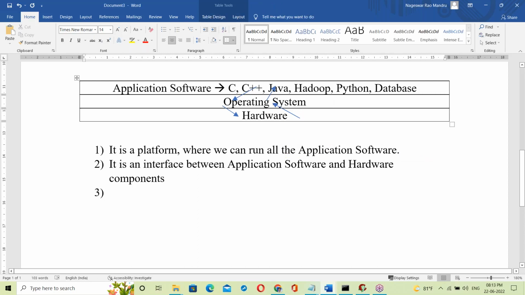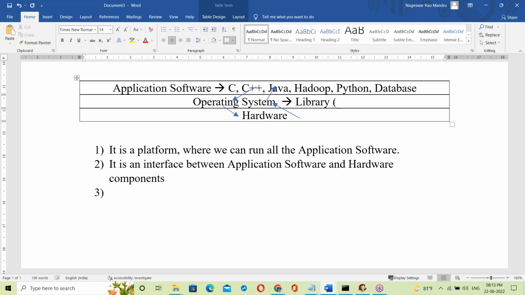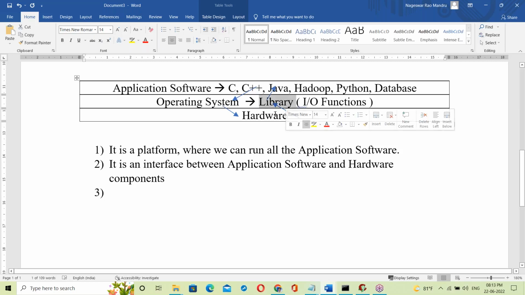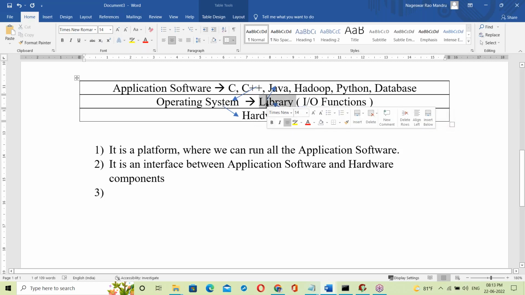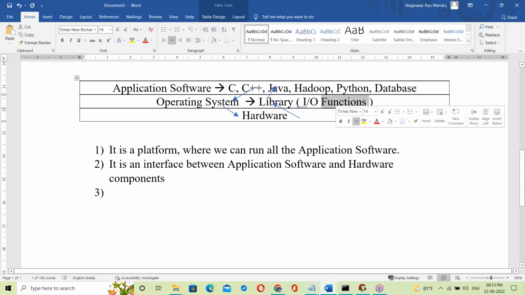Next, one more important point from the Java perspective. In the OS, there is a library. That library contains some input-output functions. The library is a collection of input-output functions.